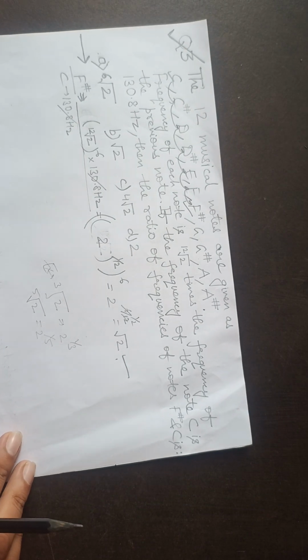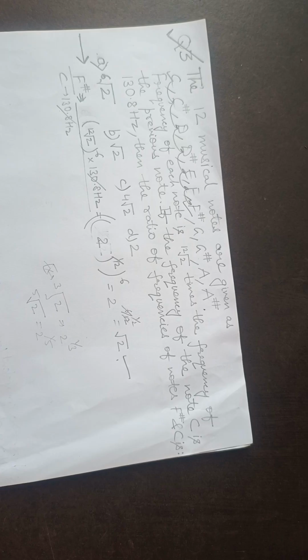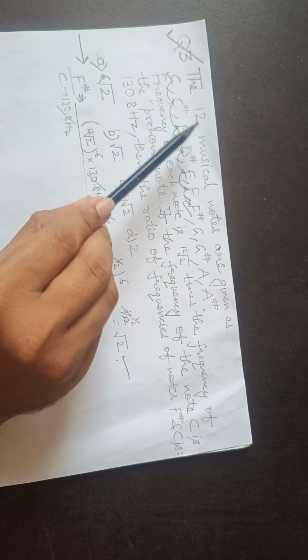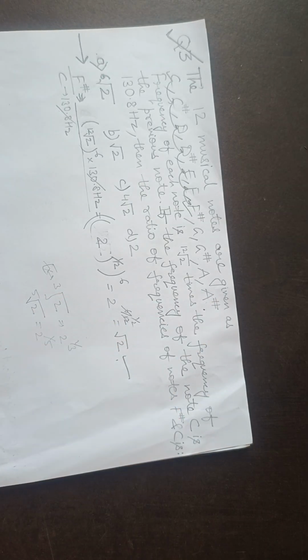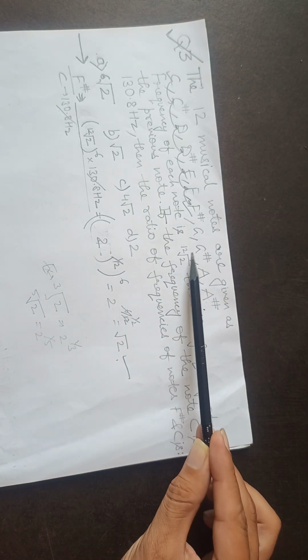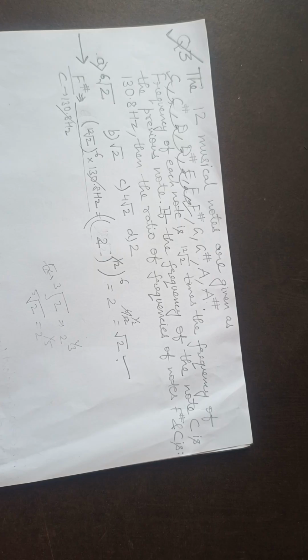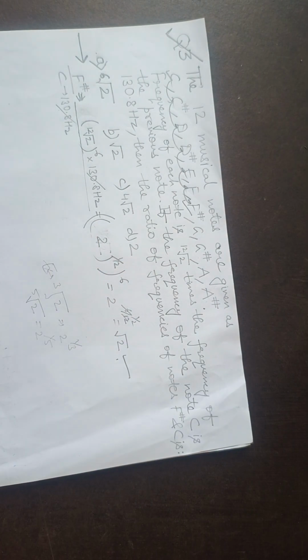The third question is like, the 12 musical notes are given as C star, D star, E, F star, G star, A and A star. So the frequency of each note is 12th root of 2 times the frequency of the previous note. If the frequency of the note C is 130.8 Hz, then the ratio of the frequency of notes F star and C is. So in this you will see that we have to find the ratio of the frequencies between F star and C.